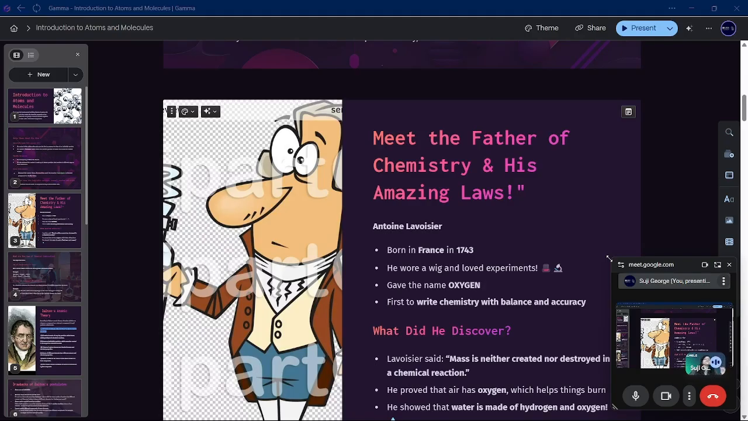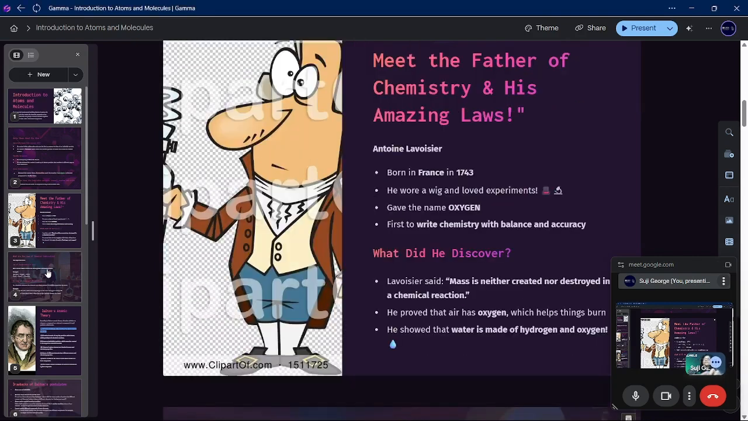And also he found out other things, like oxygen is something which helps in burning. Also he found that water is made up of hydrogen and oxygen. That is about the father of chemistry, Antonio Lavoisier. Okay, let's see what Lavoisier has to say more.